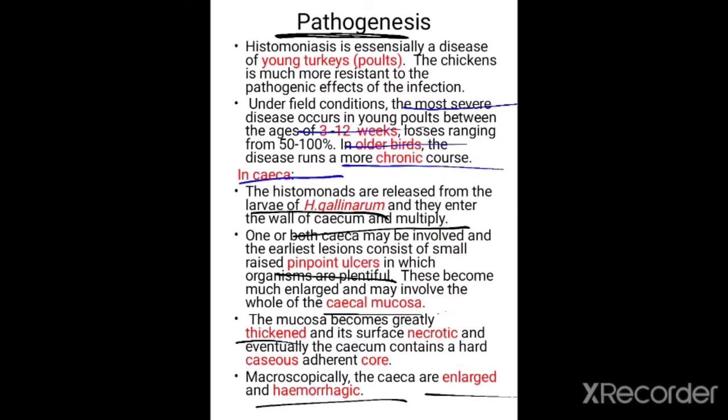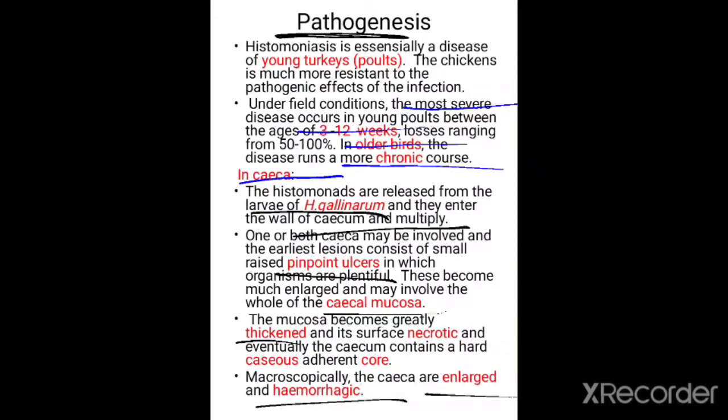Now let us come to the pathogenesis. Histomoniasis is essentially a disease of young turkeys, that is poults. Under field conditions, the most severe disease occurs in young poults between the age of 3 to 12 weeks. In older birds, it is more or less a chronic course. In the ceca, the Histomonas meleagridis are released from the larva of the Heterakis gallinarum. The larva of Heterakis gallinarum containing the protozoa, that is Histomonas meleagridis, enter into the wall of the cecum whenever they are released from the larva,